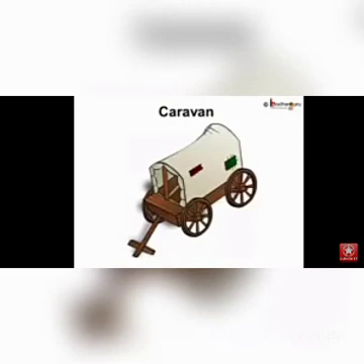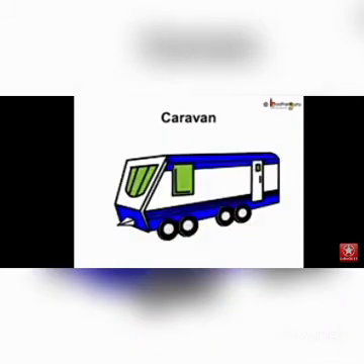So, they make temporary houses that can be moved from one place to another. In villages, generally people use a bullock cart to make their temporary house, while others use a bus or van and turn it into their moving house. These are called caravans.